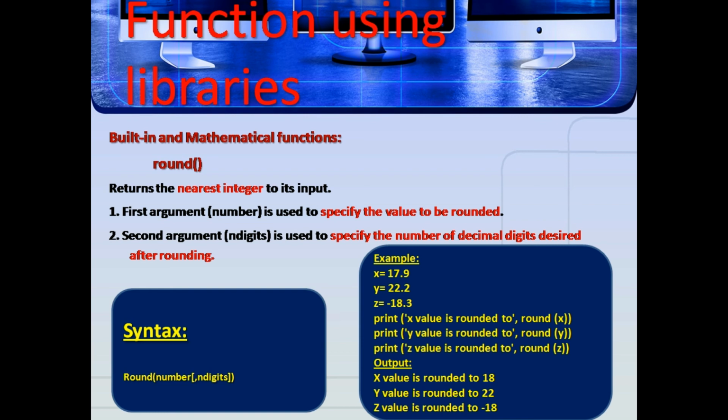So whatever is given inside the print statement, just display it, and the output, first one is 17.9. So 17.9, here the round off value is 18. So next one is 22.2, that is 22. Minus 18.3, here after the rounding the value is minus 18.